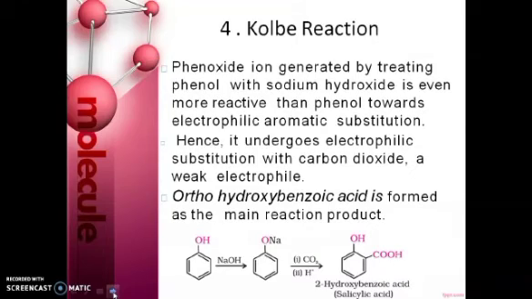The phenoxide ion generated by treating phenol with sodium hydroxide is even more reactive than phenol towards electrophilic aromatic substitution, and it undergoes electrophilic substitution with carbon dioxide, which is a very weak electrophile. Ortho-hydroxybenzoic acid is formed as the main reaction product. So you see here the phenol is converted into phenoxide ion in presence of NaOH, and then in presence of CO2 and acid, it gives 2-hydroxybenzoic acid. That is, at the ortho position a COOH group is formed.